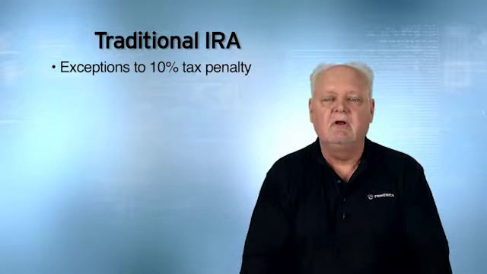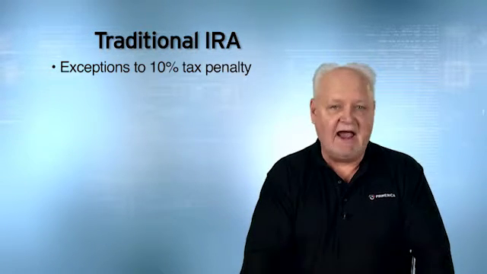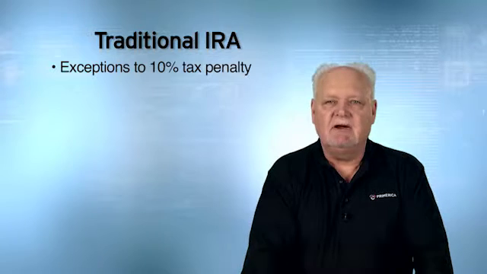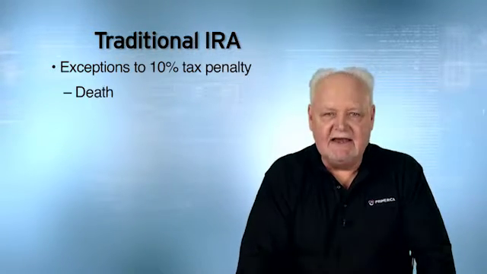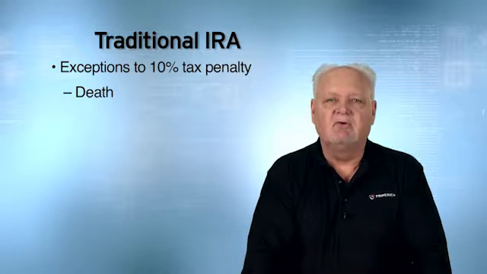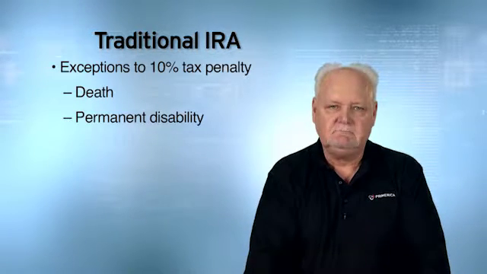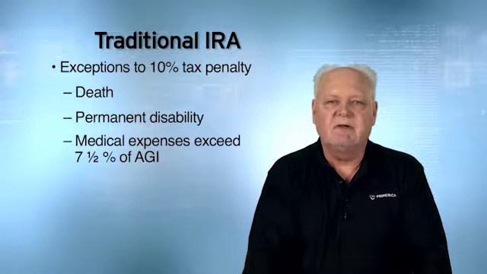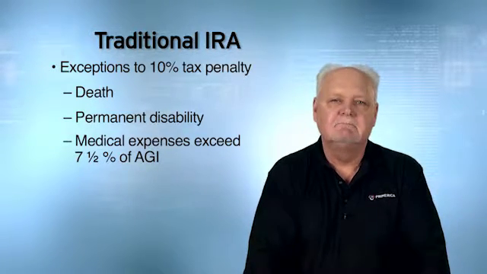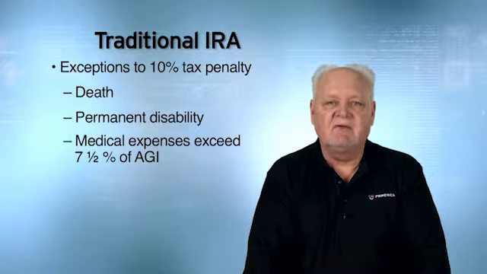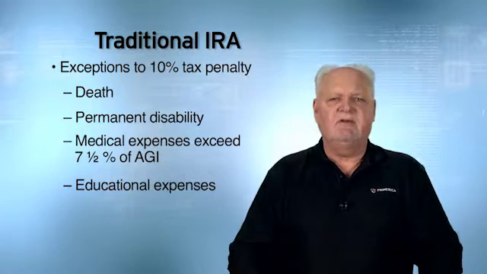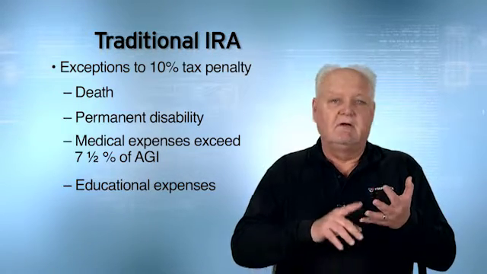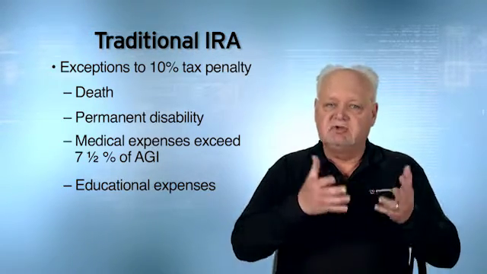Now, exception to the penalty, but not the tax. If you take money out before 59.5 due to the account owner's death, or the account owner's permanent disability, or if there are medical expenses that exceed 7.5% of your adjusted gross income, or if you take money out before 59.5 for educational expenses. Educational expenses for who? Yourself, someone in your immediate family, children, grandchildren.